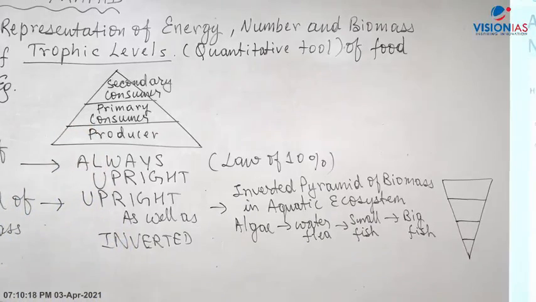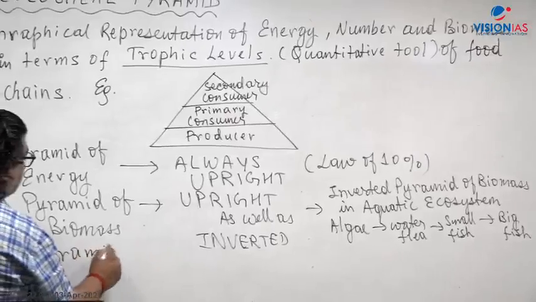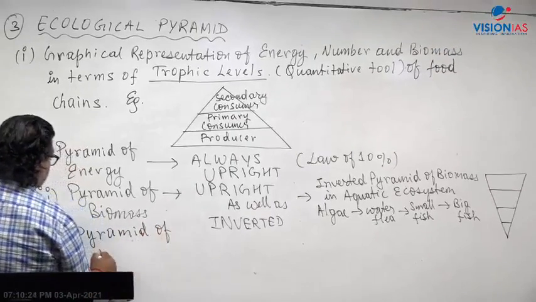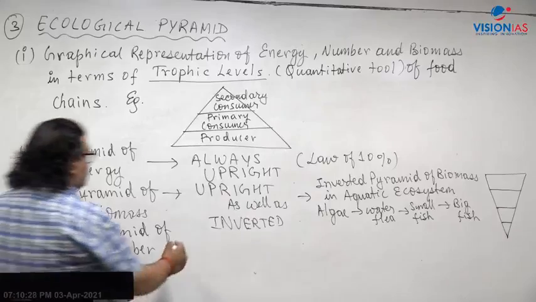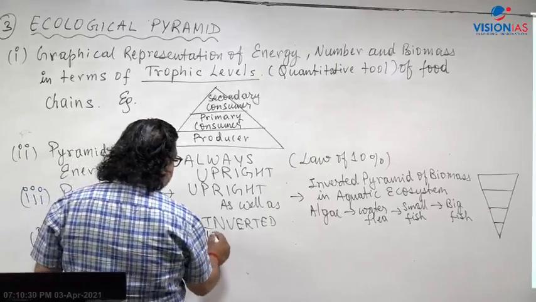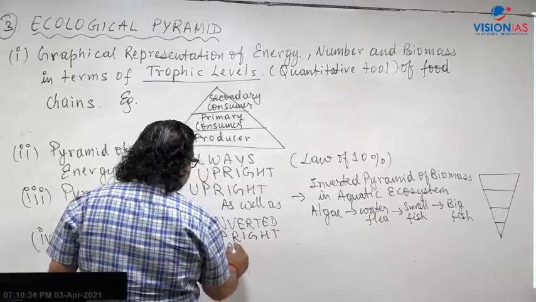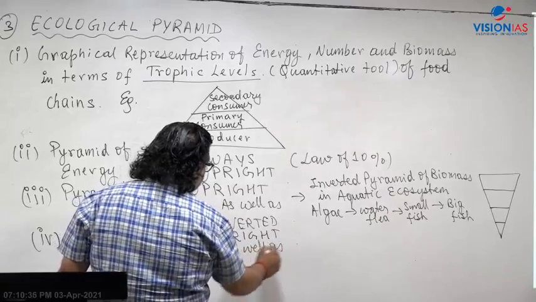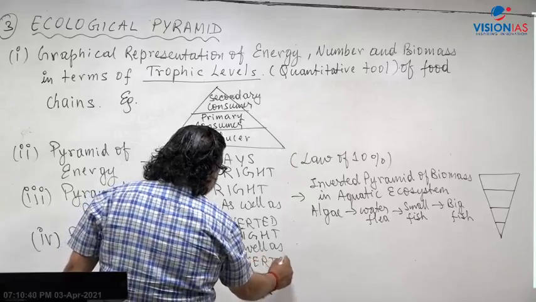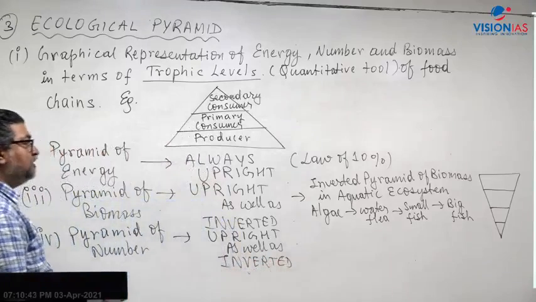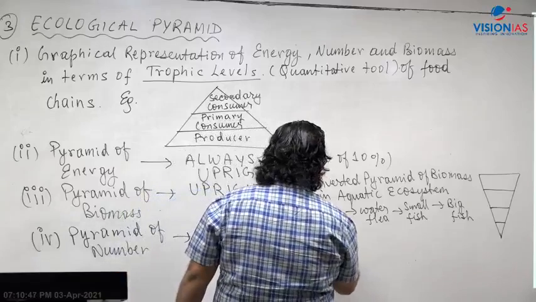Same way, pyramid of numbers, right? It can also be upright as well as inverted. Now where does the example of an inverted pyramid come?